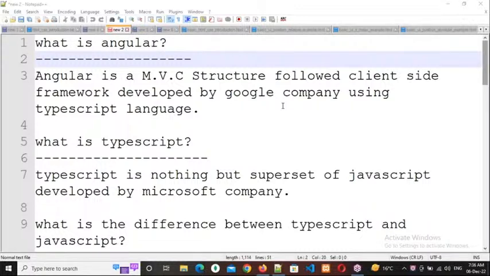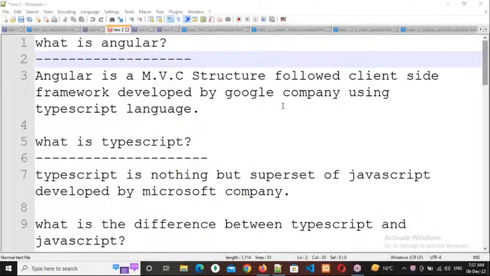So which type of language did they use? The TypeScript language. So we need to know about TypeScript. That's why in this course, I will discuss TypeScript also, maybe tomorrow or the day after tomorrow onwards. So what is TypeScript? TypeScript is nothing but a superset of JavaScript developed by Microsoft.